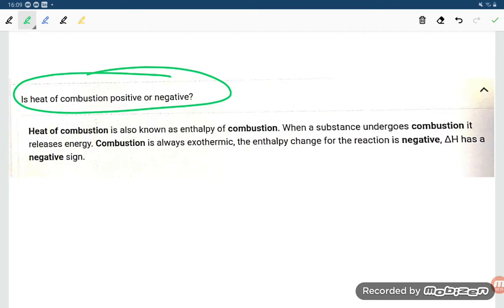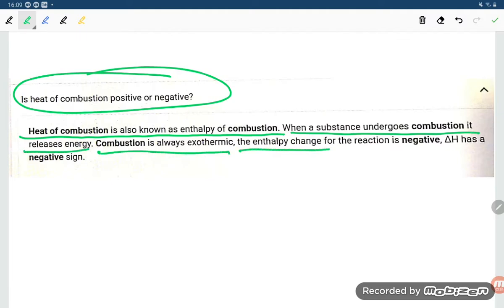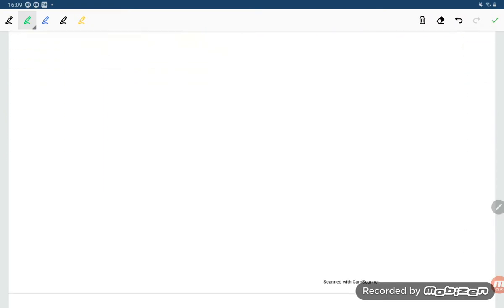But let us read out the statement. Heat of combustion is known as enthalpy of combustion. When a substance undergoes combustion, it releases energy. A combustion is always exothermic. The enthalpy change for the reaction is negative. Delta H has a negative sign.